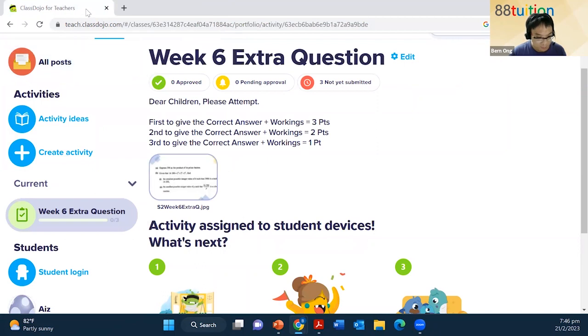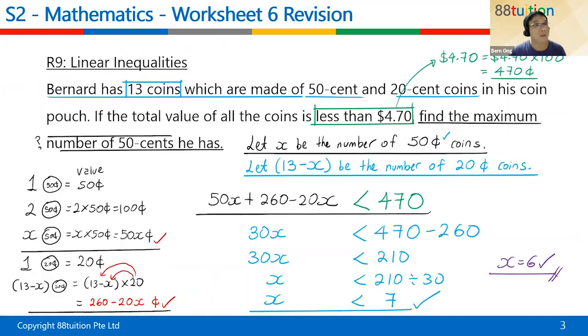Hopefully next time you do it, and after that I will give you points for doing. I will post it not only in Class Dojo, I will also post it in Class Story. Ice, that means you got in already. I will also post the question inside our 88 Tuition platform. There's one portion called homework, and you can use that to look at the question also. So let's try out this week again.